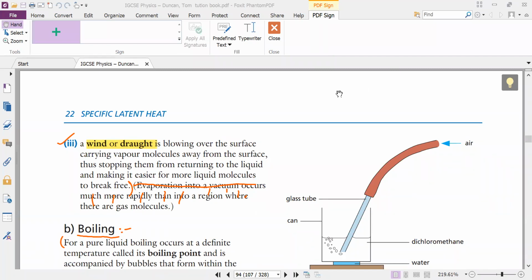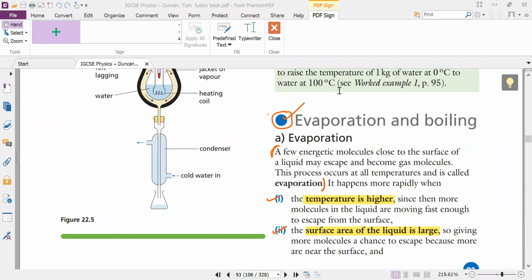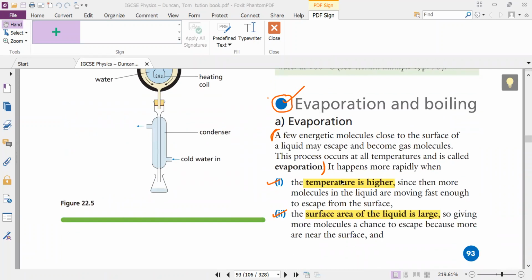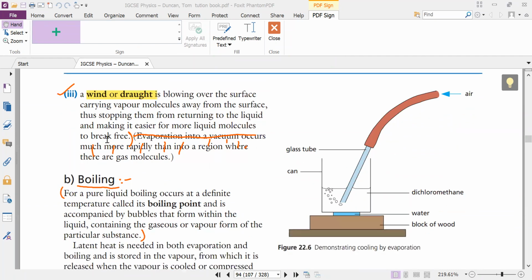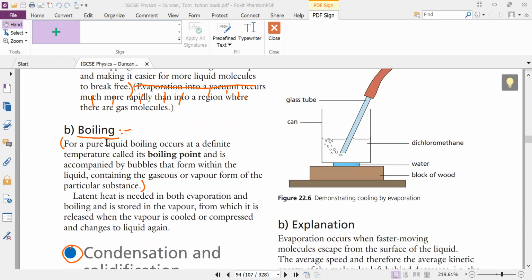Okay, after discussing that evaporation is the process which happens at all temperatures, it depends on the temperature, it depends on the surface area, it depends on the wind. If these three are higher, then the evaporation will be more. The second thing is boiling. What is boiling? Abdullah, read from here.